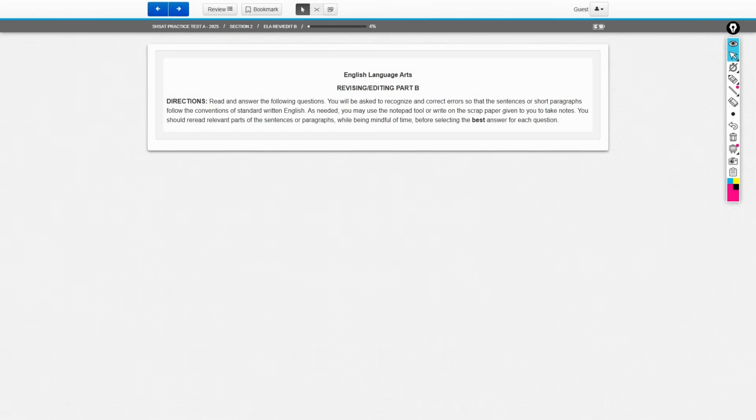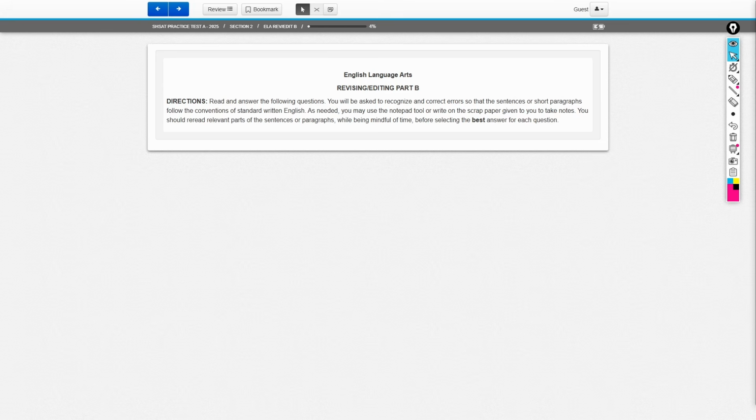So now we press next. So now we're going to go ahead and move on to revising and editing part B. So grammar has two parts. The first part, we shined up and kind of fixed that passage. And now we're going to look at individual questions that aren't related to a passage. And instead of making their ideas clearer, we're going to be fixing grammar mistakes there.